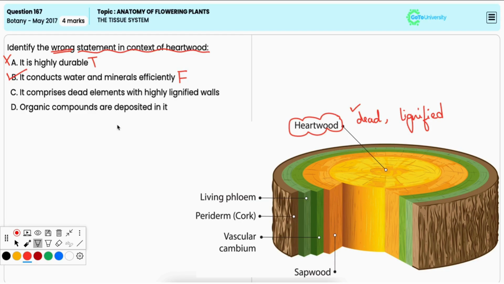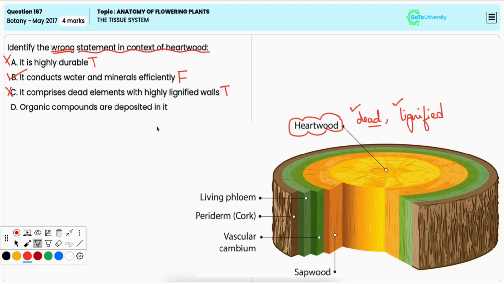Option C, it comprises dead elements with highly lignified walls. It is true, as already stated, it is indeed made up of dead cells with lignified walls. Hence, it is an incorrect option.